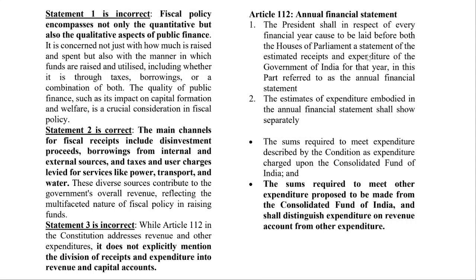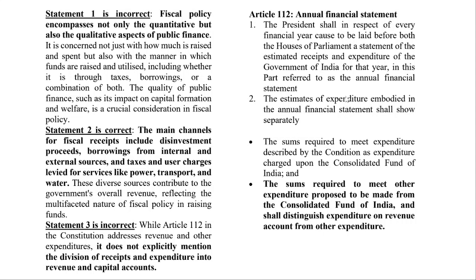Basically, the budget, you can say. The budget is also one of the annual financial statements. So how much money we are getting, how much money we are spending, the president will lay it before both houses of the parliament. And estimates of expenditure embodied in the annual financial statement shall show separately.